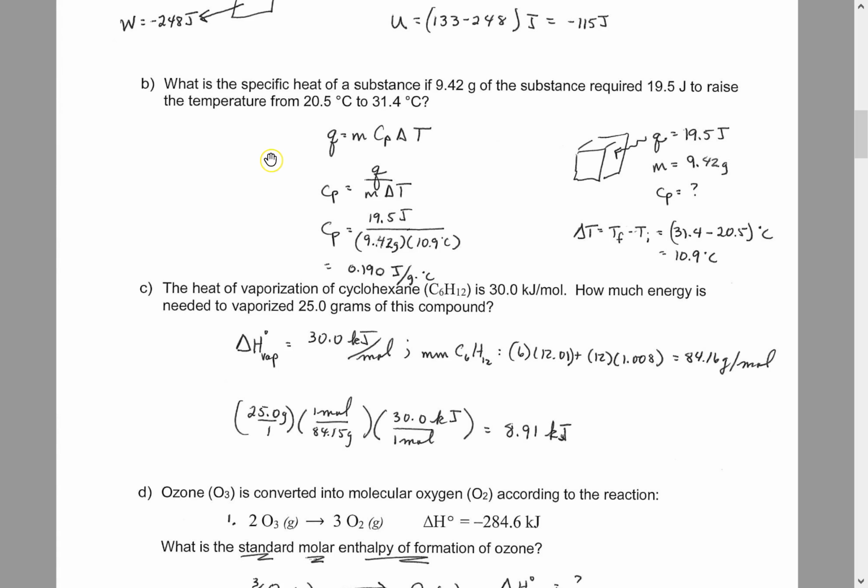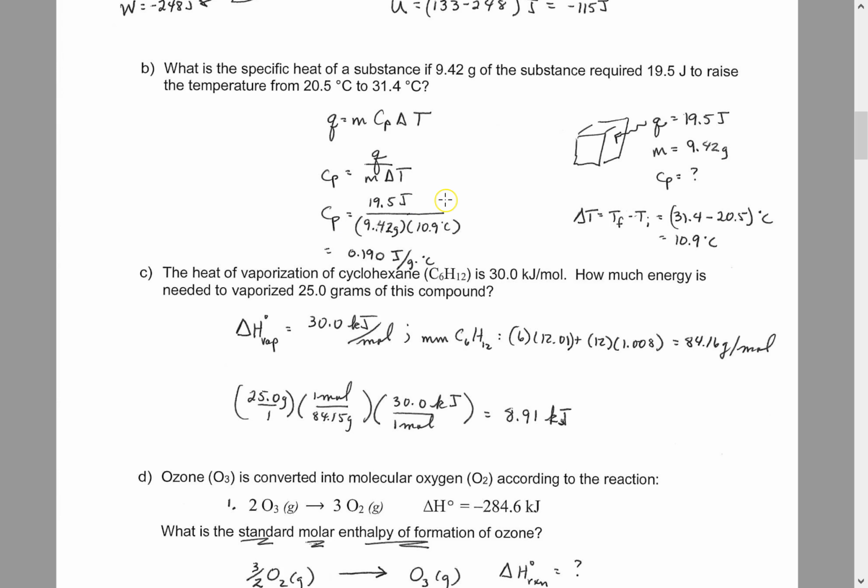Question B, you're supposed to find the specific heat given this mass, this energy it's zapped with, and this change in temperature. So Q, the energy it was zapped with, that's the 19.5 joules of energy, is equal to the mass, which is given, times specific heat, which you don't know, times delta T. Of course, you find final minus initial, so the delta T is 10.9 degrees Celsius. If we arrange Q is equal to m C sub P delta T, we get C sub P is equal to Q divided by the mass, also divided by the change in temperature. And so you'll get the specific heat is 0.190 joules per gram degree Celsius.